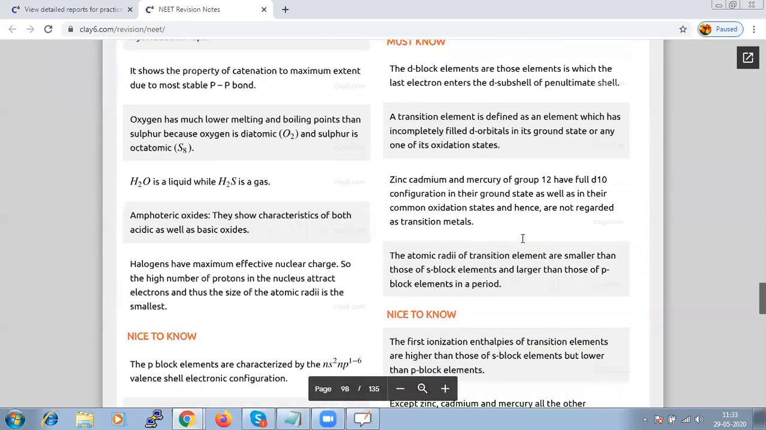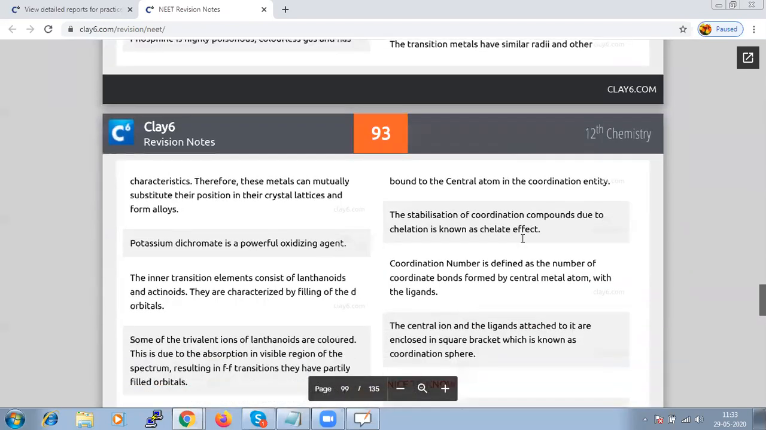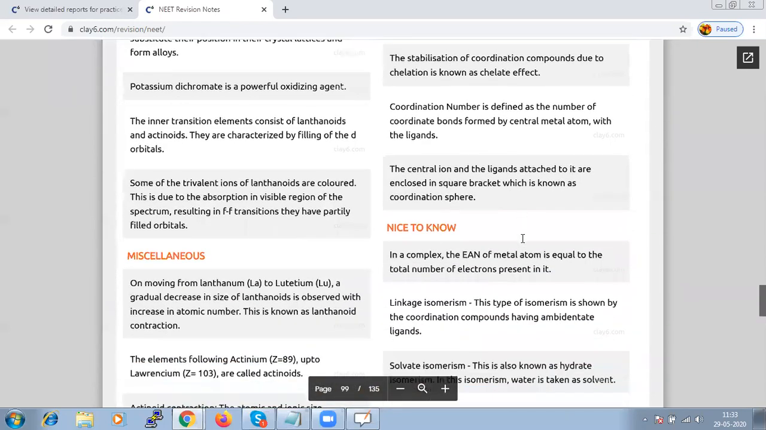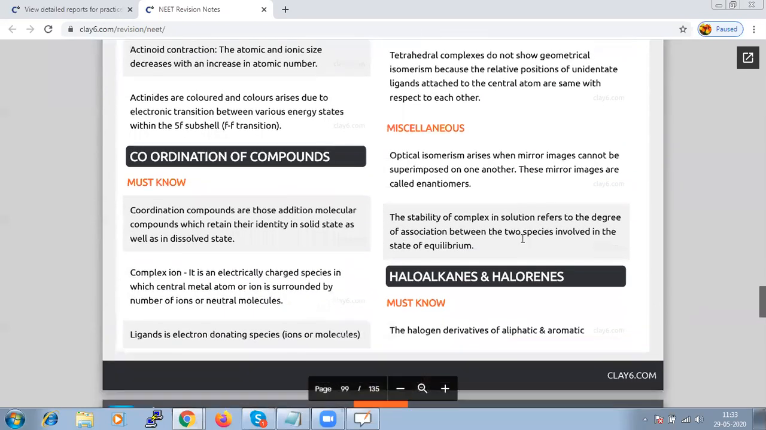So when we are talking about the concept of coordination compounds, this chapter is also not difficult. It's very simple and it will take very little time to study. So coordination compounds are those addition molecular compounds which retain their identity in the solid state as well as in the dissolved state.